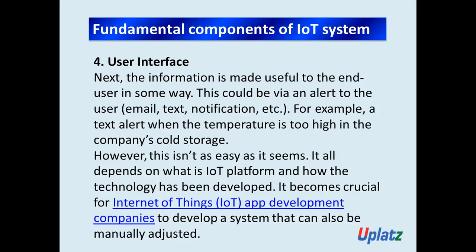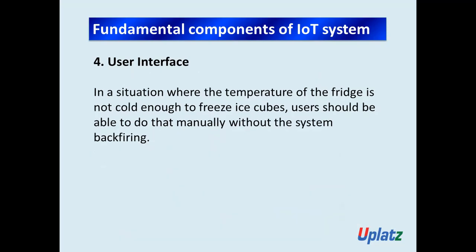It all depends on what the IoT platform is and how the technology has been developed. It becomes crucial for Internet of Things app development companies to develop a system that can also be manually adjusted. In a situation where the temperature of the fridge is not cold enough to freeze the ice cube, users should be able to do that manually without the system backfiring.